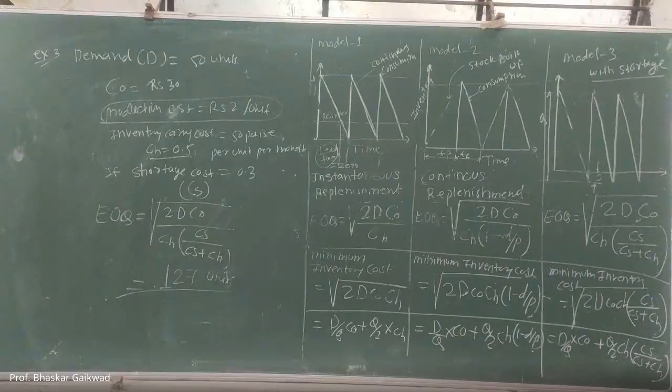First we went through sequencing, then line balancing, then break-even analysis, then inventory carrying cost or inventory control. These all are parts of your GATE exam. Apart from this, operations research: linear programming, then assignment, transportation, CPM and PERT.